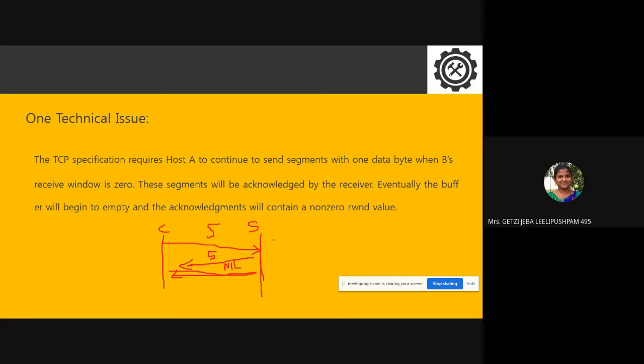I'll tell you in this way. For example, now you say there is a client and a server. Now server receive window is initially 0. So now what happened to the client? Client cannot send any data. Please listen, client cannot send any data. In this situation, the server has also nothing to send to the client. Already it has acknowledged all the packets it has received from the client. But by now, the buffer is empty.